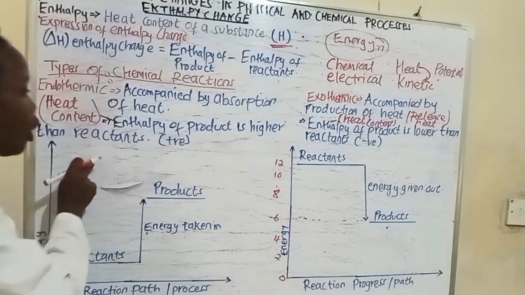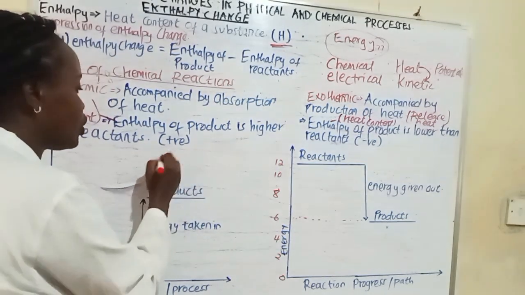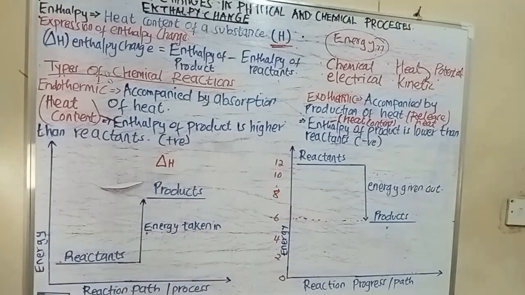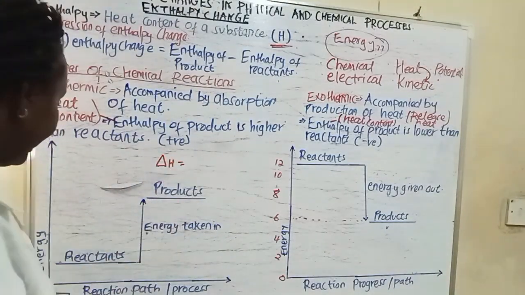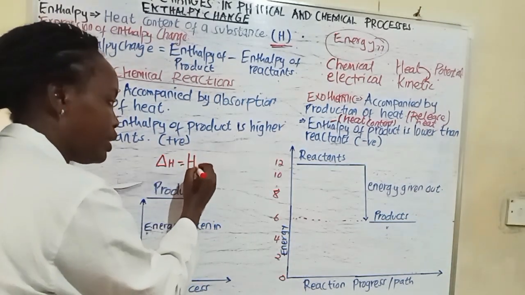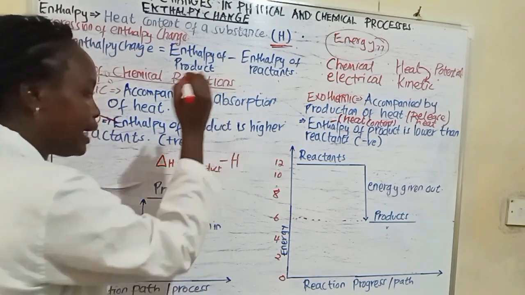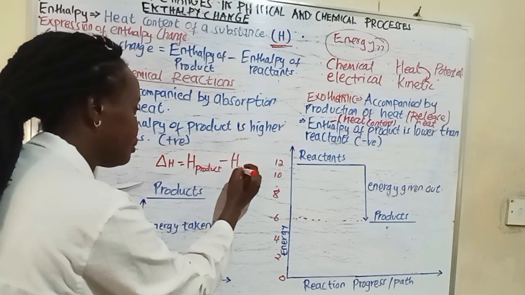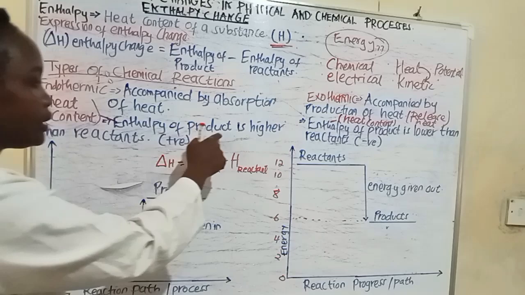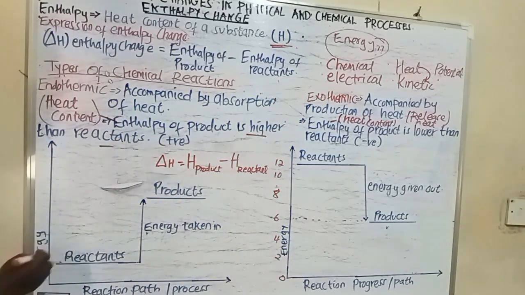The enthalpy change of our endothermic reaction is equal to the heat energy of the product, you subtract the heat energy of your reactants. Okay? So we said the heat content of the product is normally higher than that of the reactant. Okay? So let us come here.